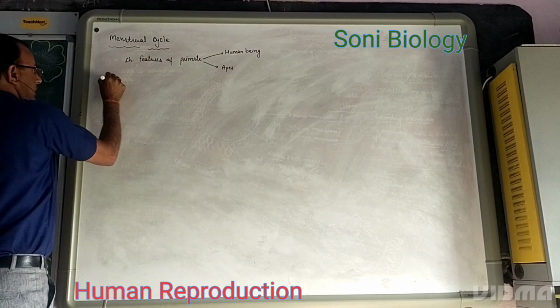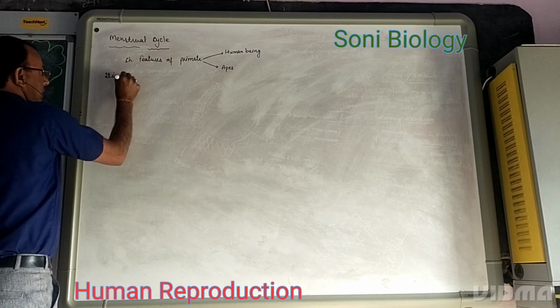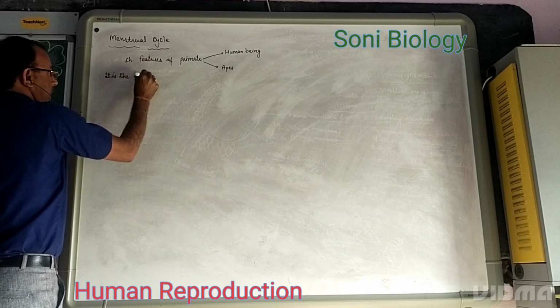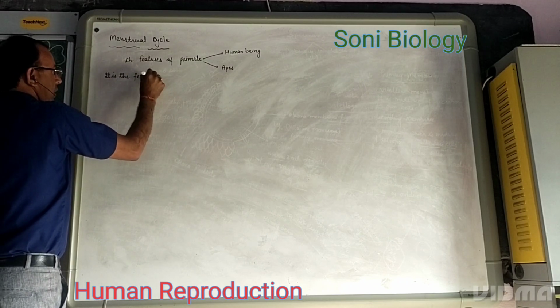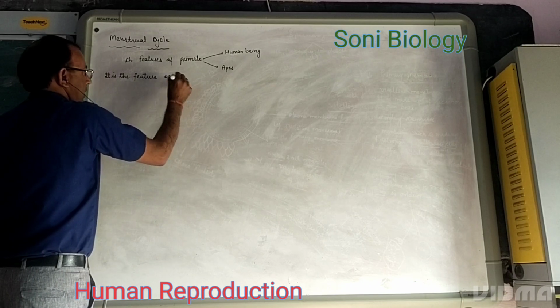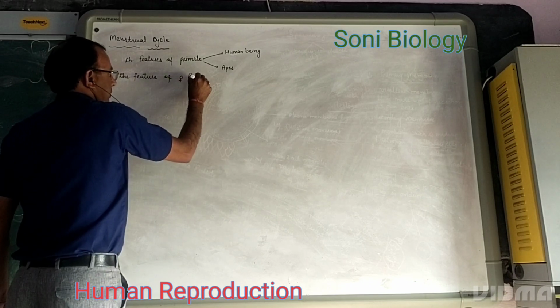It is a feature of the female reproductive system.